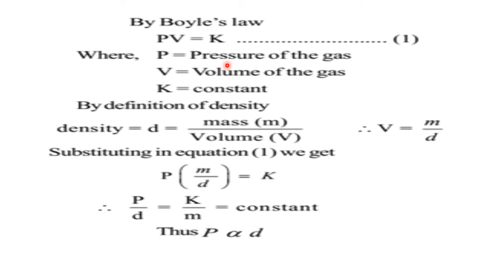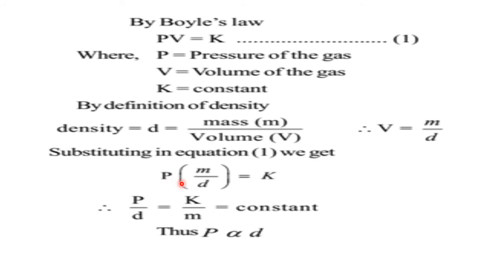Now, just now we learned PV equal to K according to Boyle's equation. Now D equal to what? Mass by volume. Okay, now what will we do? Substituting in equation 1: when D equal to M by V, V equal to M by D. So in place of V, I substitute M by D here. Therefore P times M by D equal to K.